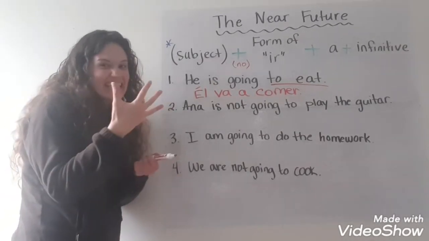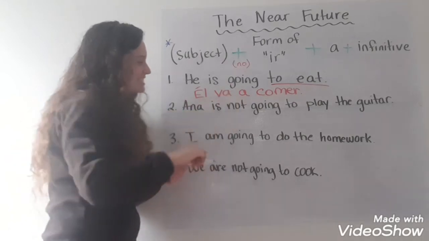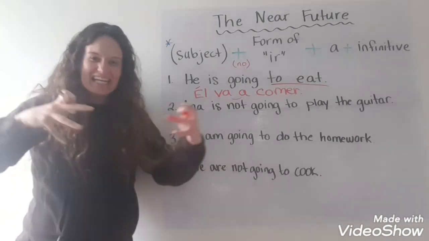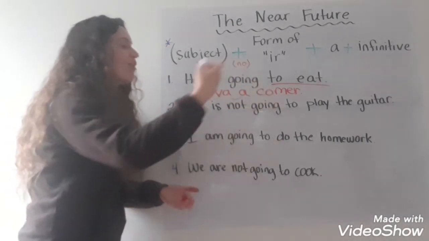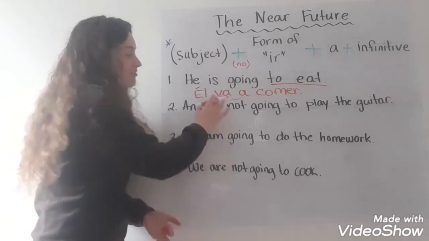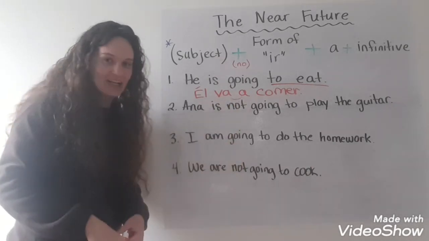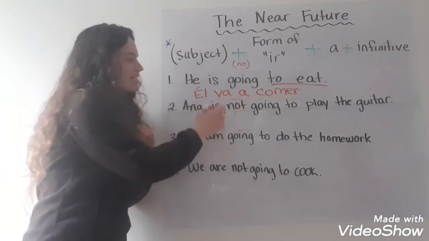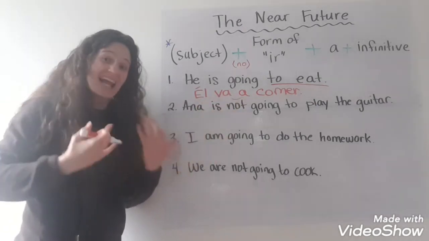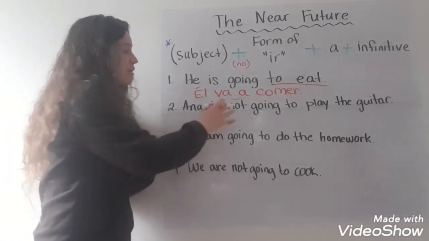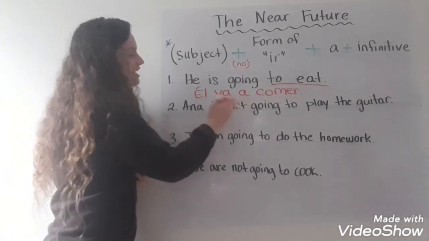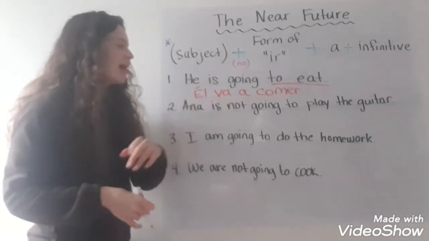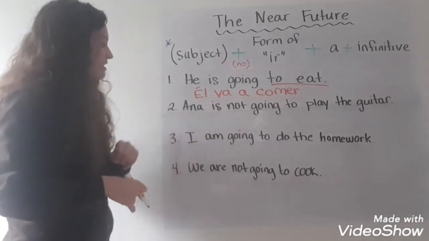Now when I say it, sometimes this va a smushes together and it sounds like one word. Él va a comer. But when I write it, you need to be able to see that difference there. Even though if you're hearing it, you can't tell that this is two different words. They might squish together. That's okay. That happens. The problem is that when you write it, you need to make sure that you have a distinction there, that word a is in there. Él va a comer.